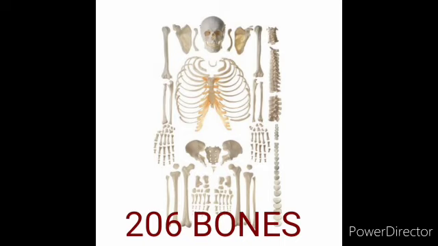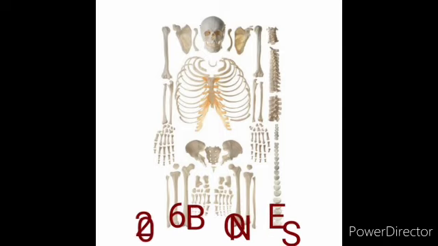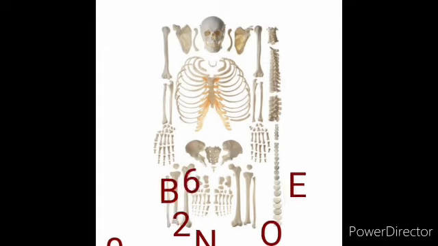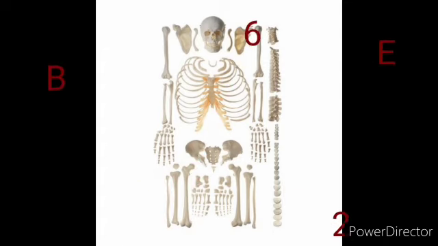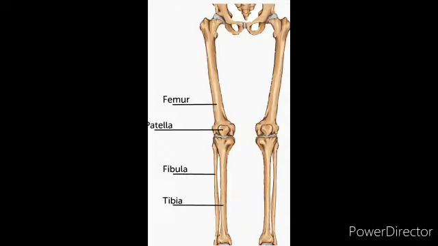When the baby has grown into an adult, the adult has 206 bones. For you now, you are in the age group of 6 to 7 years, right? So you may be having around 220 bones. We cannot give the exact count of the bones.